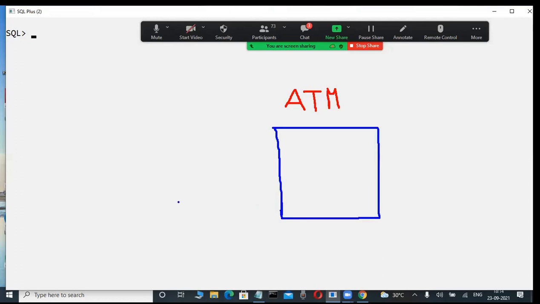Now I mentally decided to withdraw some amount today, for example. Here I am inserting the ATM card. I am entering the PIN number, anything. But my balance is how much? 1,000 is there. For example, my balance is today 1,000. According to the table in the ATM center, observe it here, my account balance is 1,000.